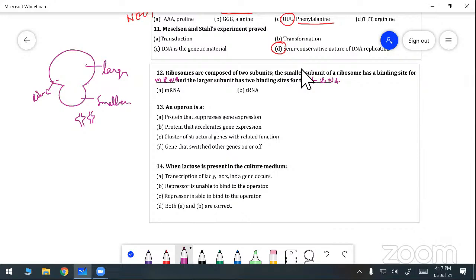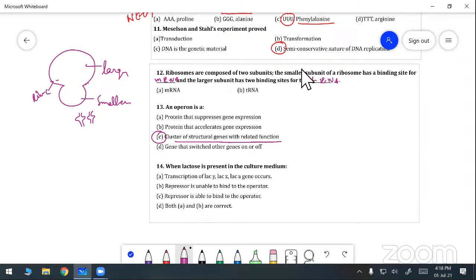Next one, an operon is a dash. The lac operon model was explained in the last class. So an operon is a dash. This is a very important question. It is a cluster of structural genes with related function. Okay, next, last question.